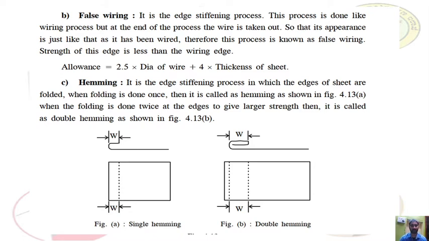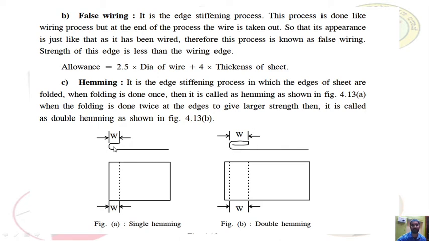Hemming. You can see in the figure, hemming is an edge stiffness process. While joining two sheet metals, we have to make the edge stiffness, edge preparation. So a groove has to be made. It is an edge stiffness process in which the edge of the sheet metals is folded. You can see in the single hemming and double hemming, the edge of the sheet is bent. You can see in the bend it is bent. Folded, it is folded. You can see it is a single fold. Here you can see a double fold.